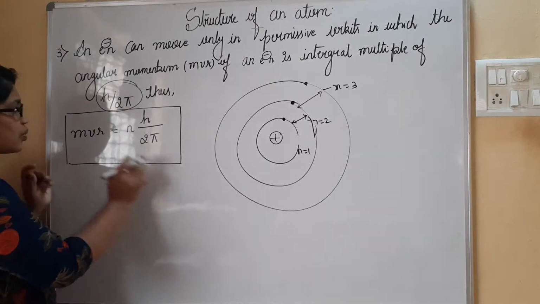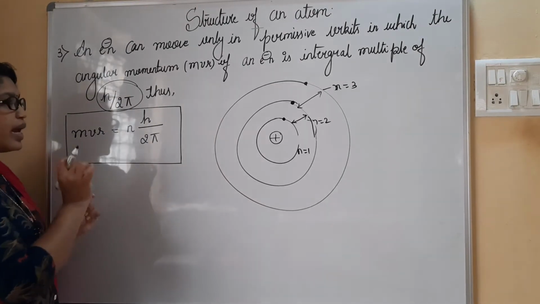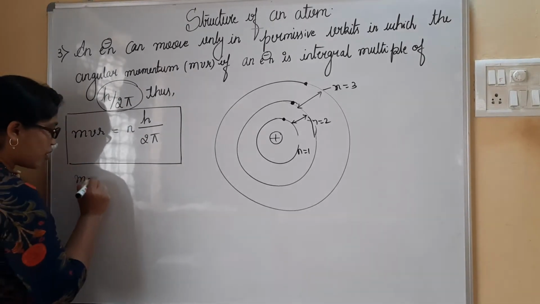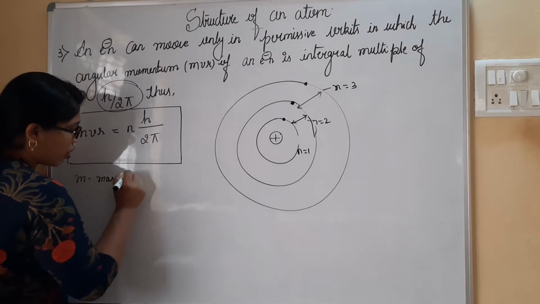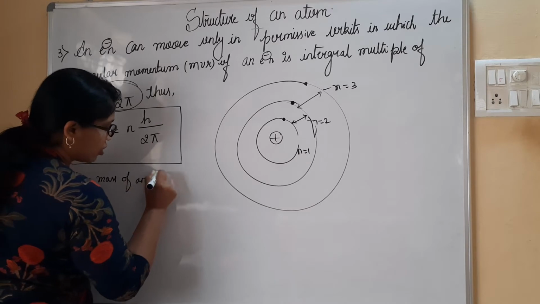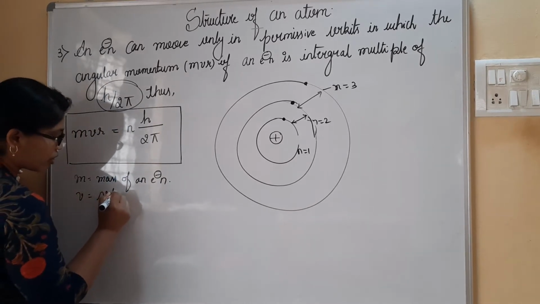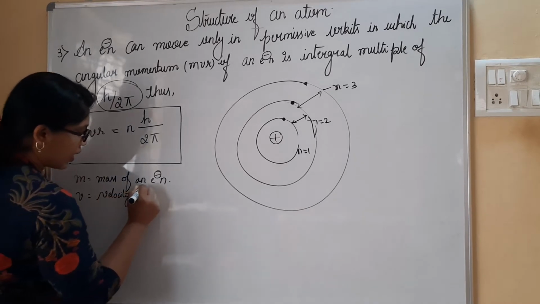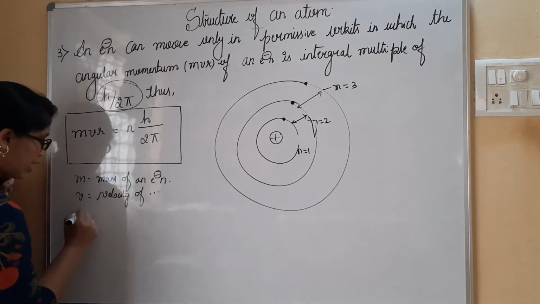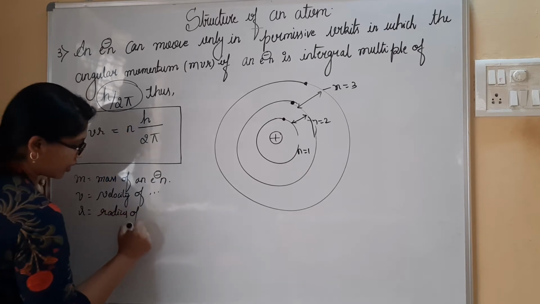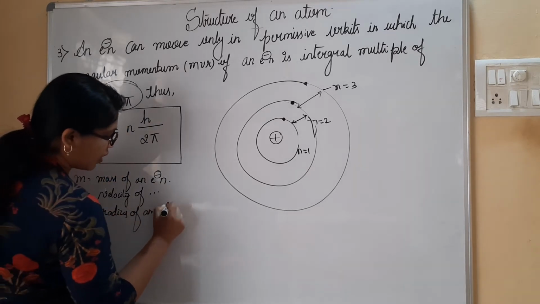Just remember this one: mvr equals nh by 2 pi, where m stands for the mass of an electron, v stands for the velocity of an electron, and r stands for the radius of an orbit.